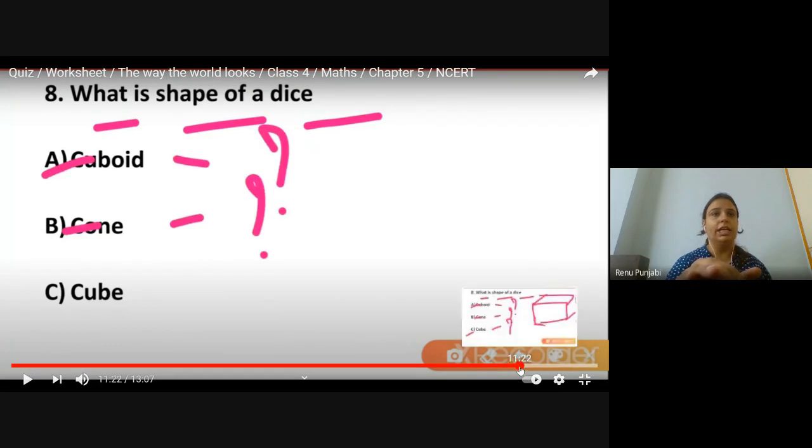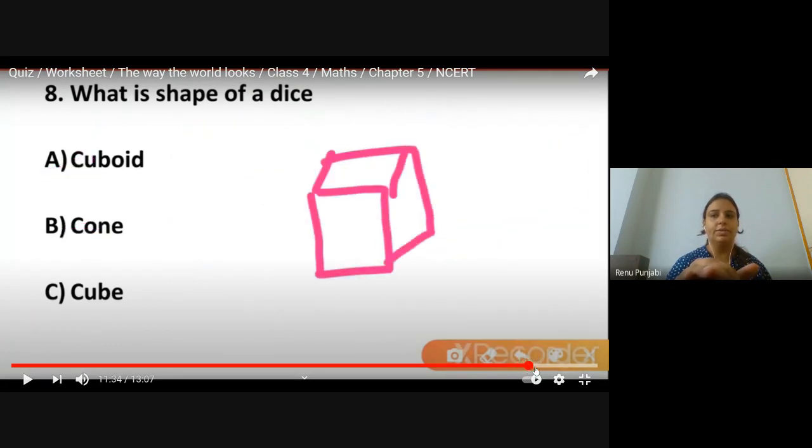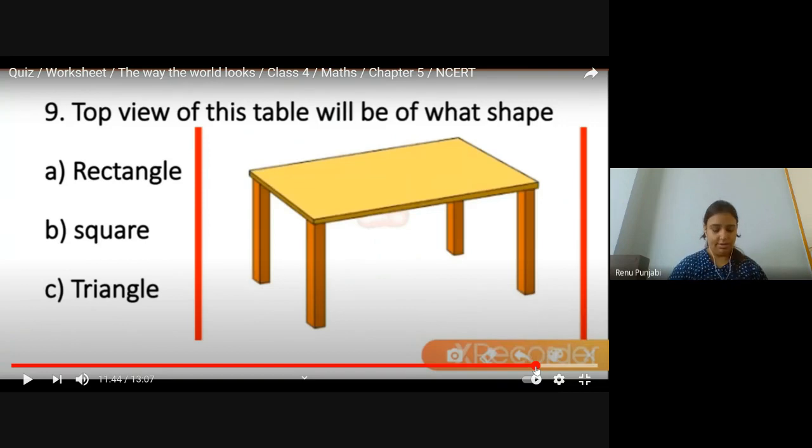I will call the child name. No one will answer me in between. Navya. Navya, you tell me. Top view of this table will be of what shape? Navya. Top view of this table will be of what shape? Navya is not there in the class, bacha.